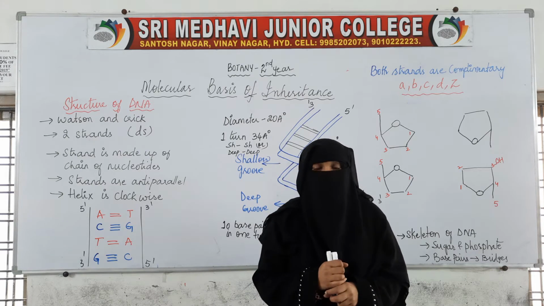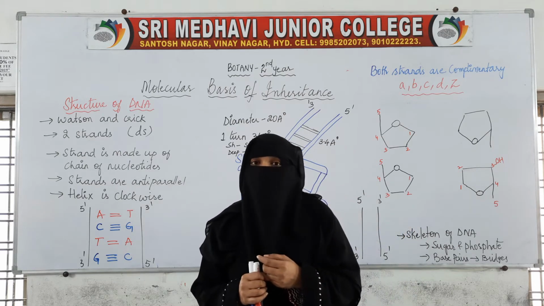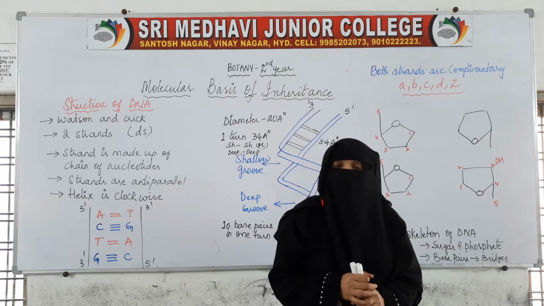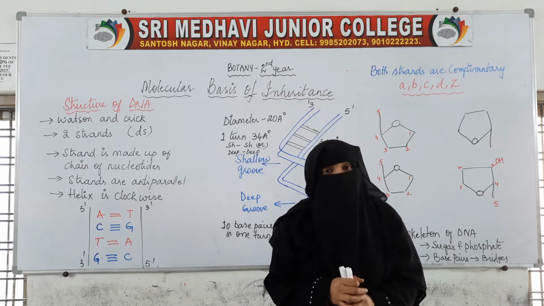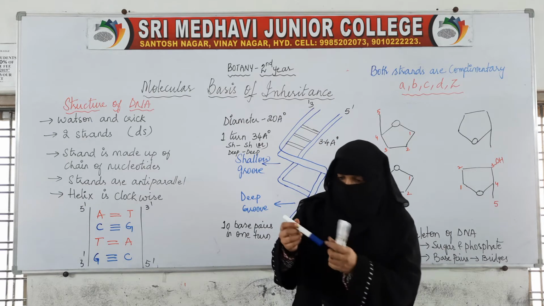What are nucleotides? Nucleotides are basically made up of three things. The first is pentose sugar, then we have a nitrogenous base, and we have a phosphate group.